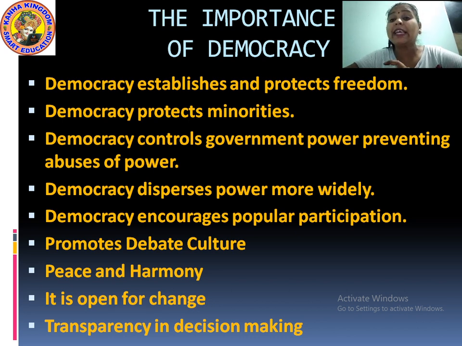It means they can inspect the work of the government. If the government is not performing well or is misusing its power, what can the people do? They can take away the power from the representatives and elect their own new representatives. As I gave you the example of the late Mr. VP Singh, a former Prime Minister, what did he do?